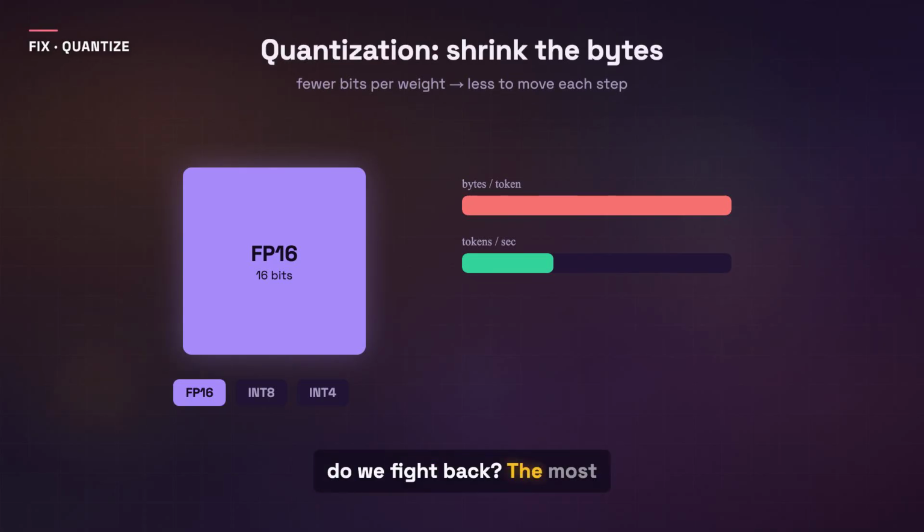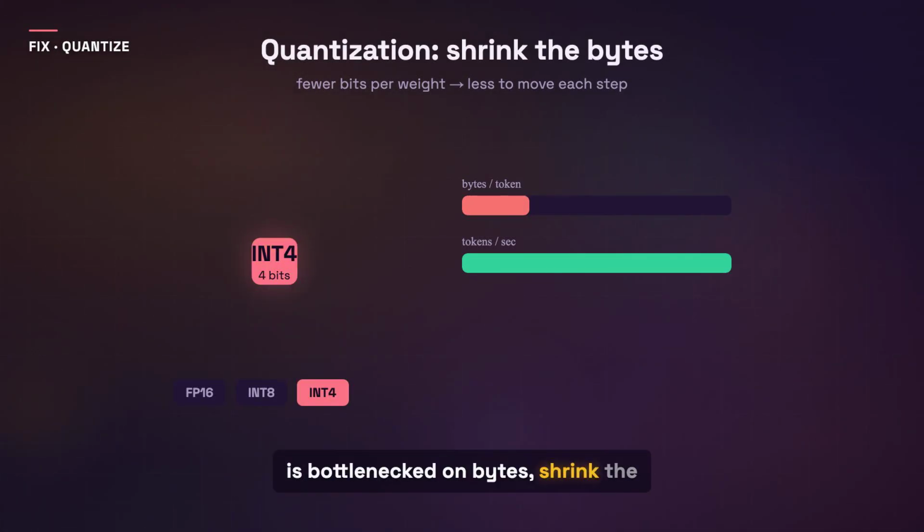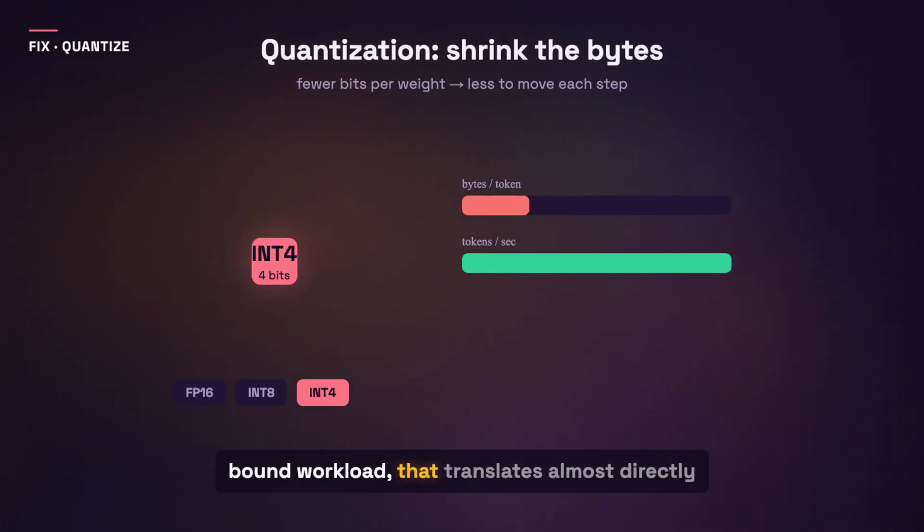So how do we fight back? The most direct win is quantization. If decode is bottlenecked on bytes, shrink the bytes. Store the weights in lower precision, 16 bits down to 8 or even 4. Fewer bits per weight means far less data to move each step. For a memory-bound workload, that translates almost directly into faster tokens.